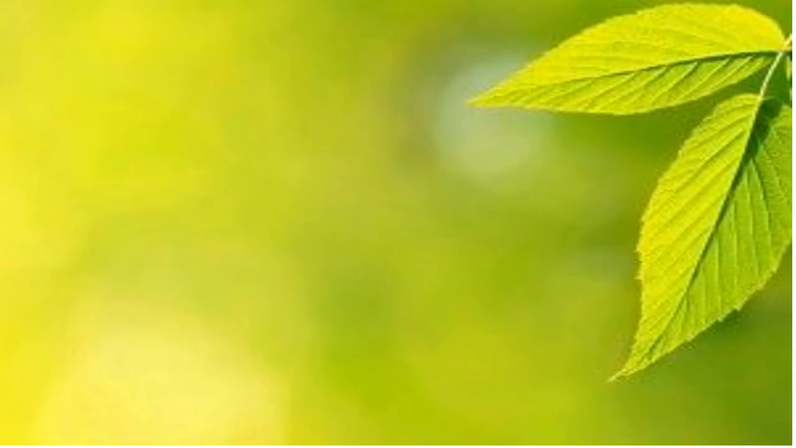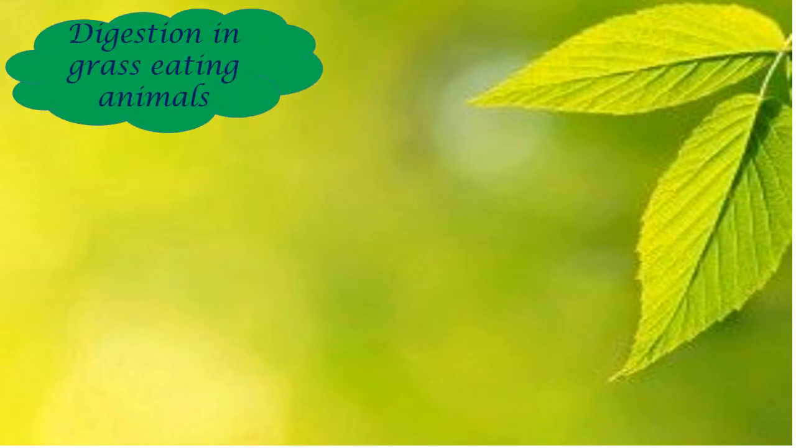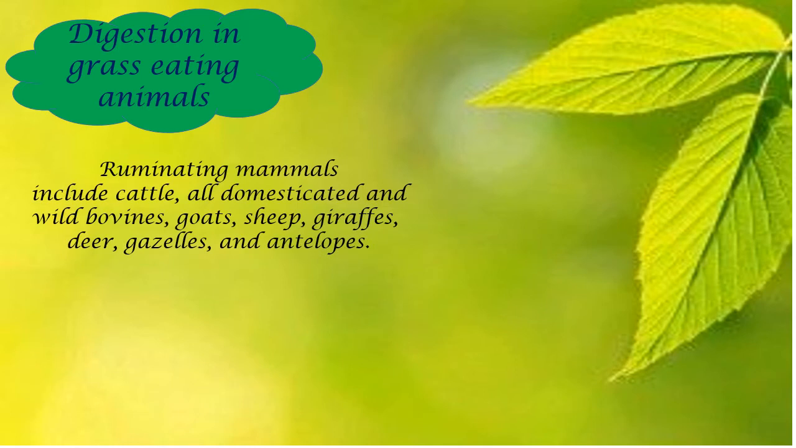In detail, we have discussed the human digestive system and how it has been identified. Hopefully you should have understood everything. And here let us get on to the next topic, which is digestion in grass-eating animals. Just look at terms like ruminating.